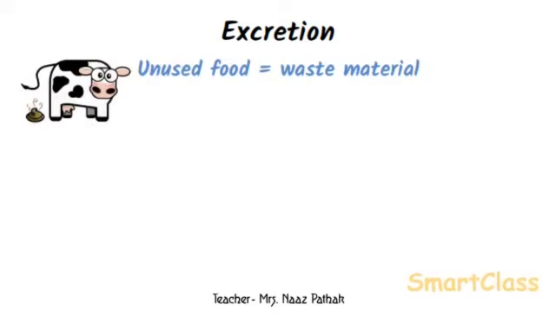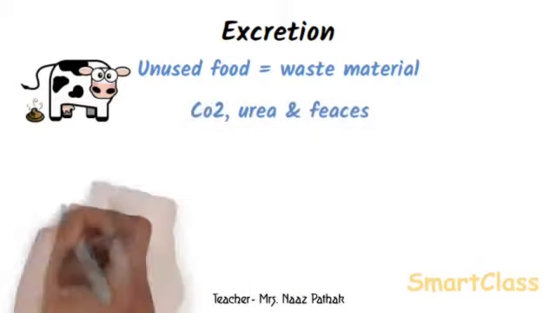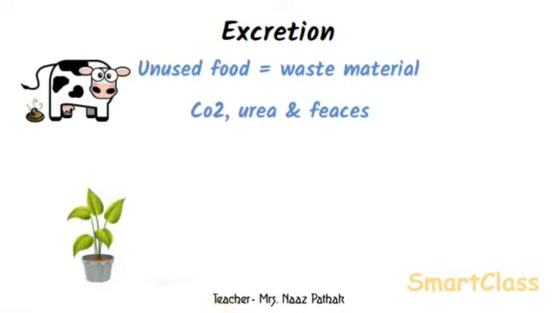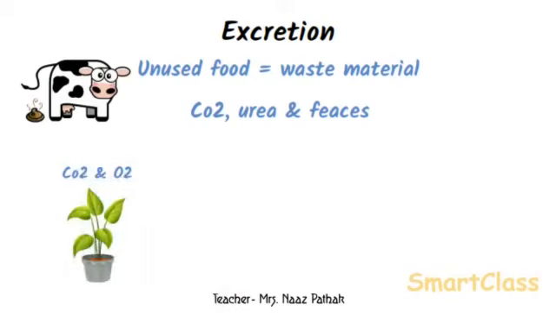Some of the waste materials produced in human bodies are carbon dioxide, urea, and feces. Plants also produce some wastes. The main wastes produced by plants are carbon dioxide during respiration and oxygen during photosynthesis. Some plants store some of the waste in their body parts in a way that does not harm the plant as a whole, for example, leaves, barks, and fruits.